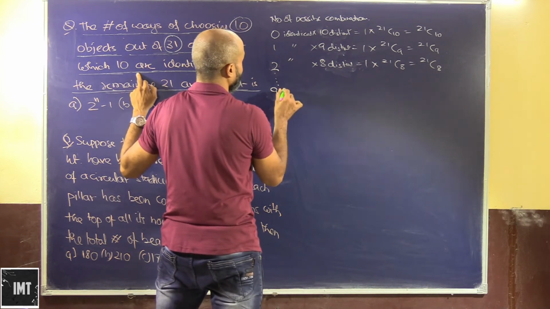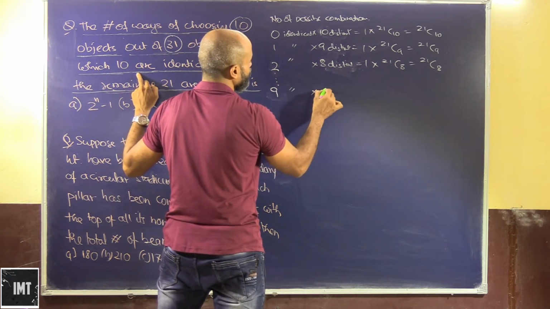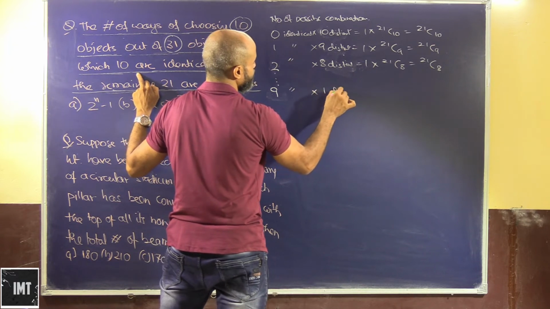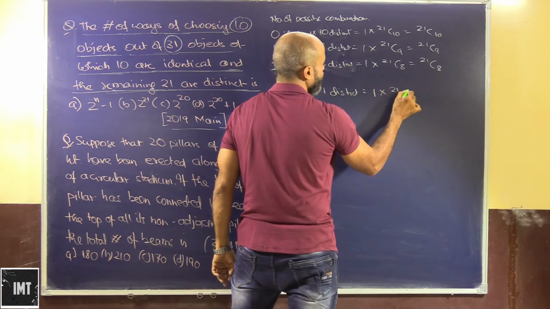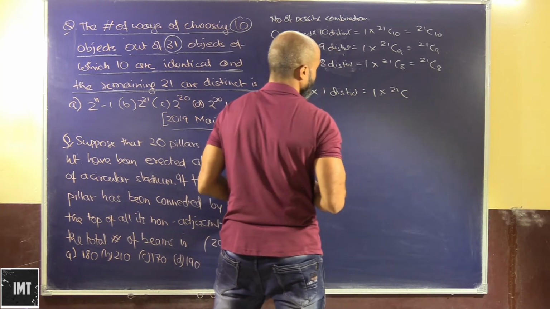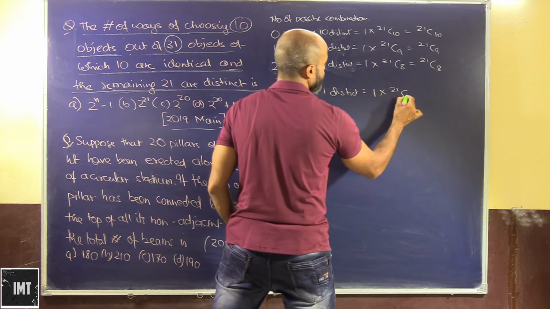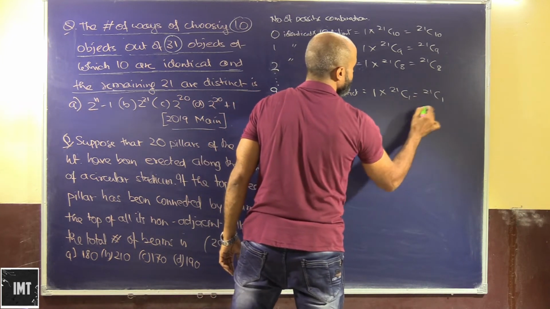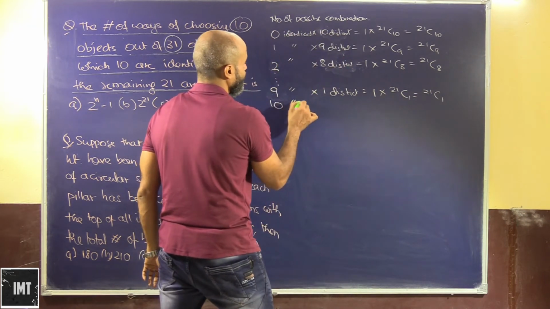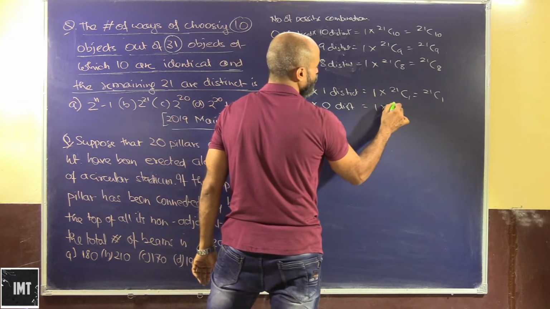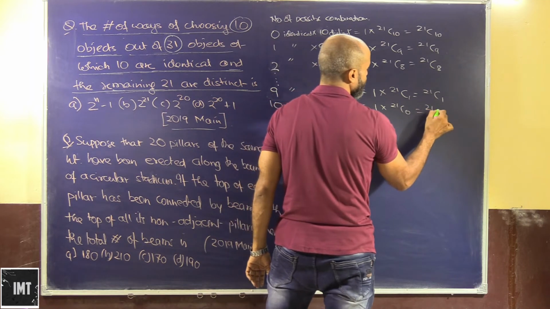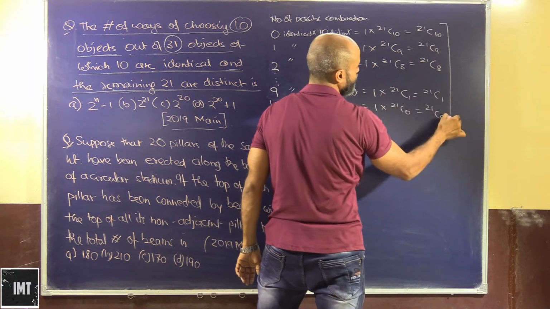Before that we will have 9 identical and 1 distinct, so this will be 1 into 21C1, and 10 identical and 0 distinct, so this is 1 into 21C0. So this would be the total number of ways.